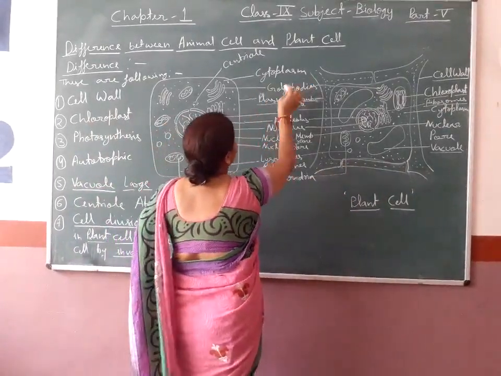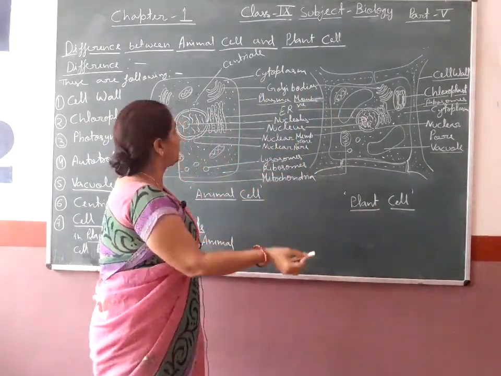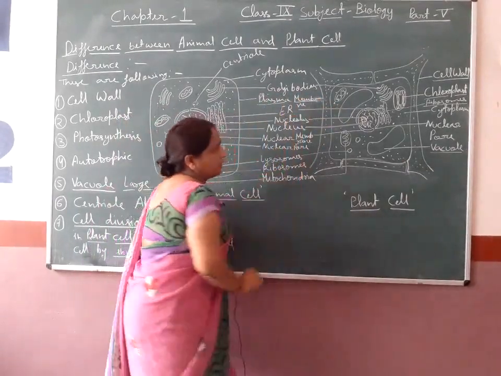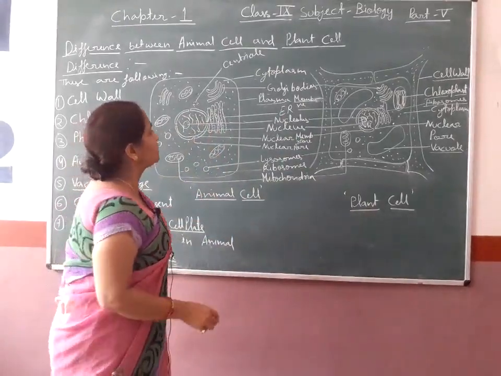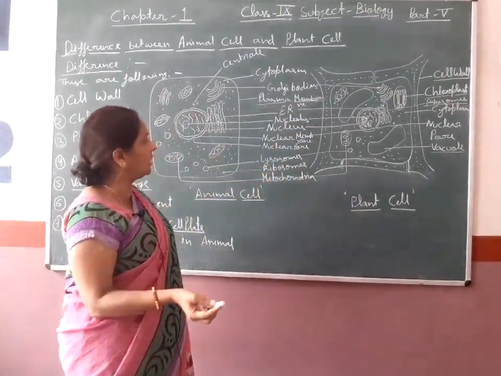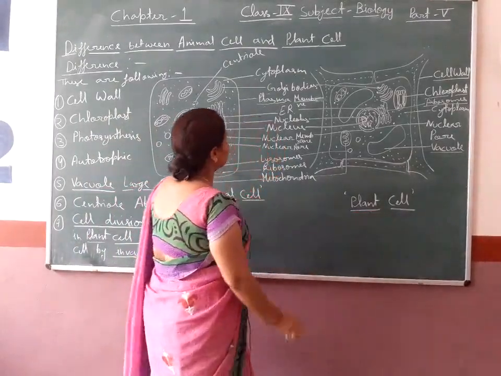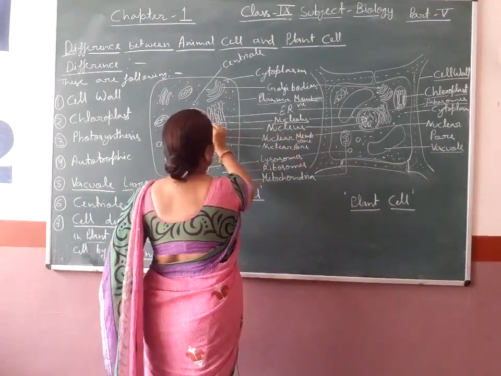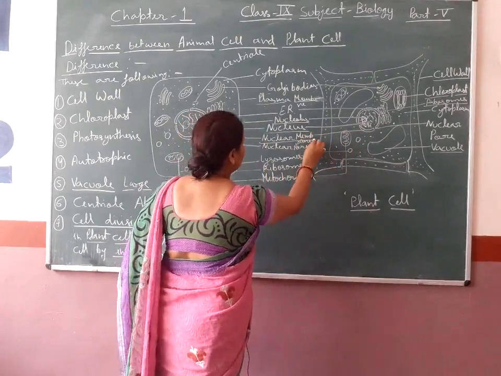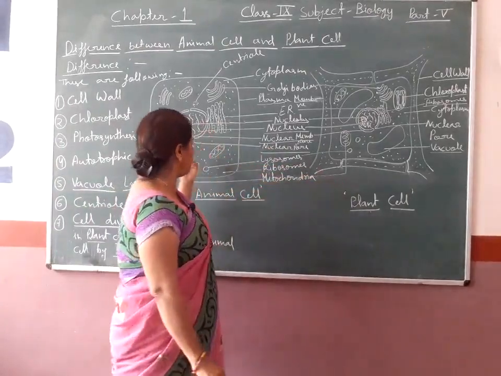Here are the common features. For example, cytoplasm is present in both the animal cell and the plant cell. The Golgi body is present in both cells. Then the plasma membrane which bounds the cytoplasm is present in both cells. Endoplasmic reticulum associated with the nucleus is present in both the animal cell and the plant cell. Then the nucleolus is present here and also in the plant cell. Then the nucleus, nuclear membrane and nuclear pore are common in both the plant cell and the animal cell.